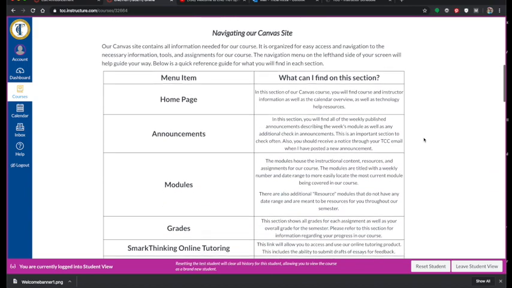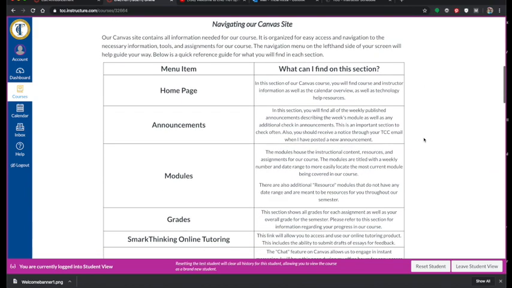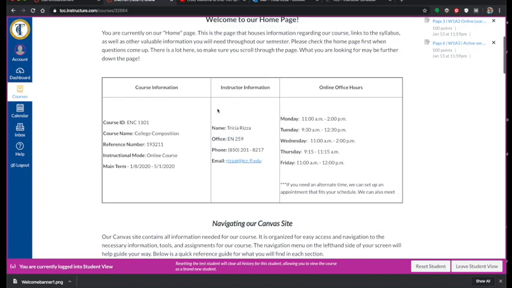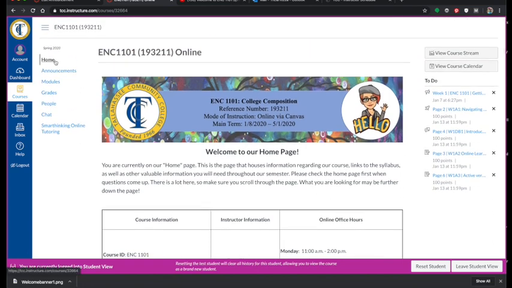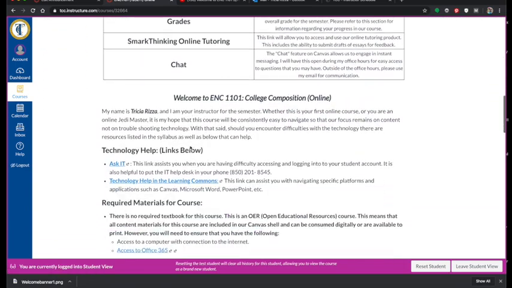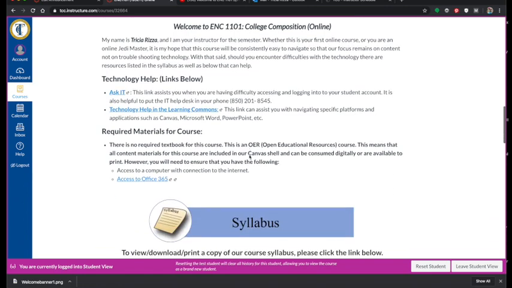The next thing that you'll notice on our homepage is something I call navigating our Canvas site. What that simply does is take each of the buttons on the menu on the left, which I'll show you in just a minute, and tell you what you can find in that section. For example, we are now on our homepage, where you're going to find all of the course information and course calendar. In just a few minutes, we're going to switch to the announcements page, and then I'm going to show you your modules.